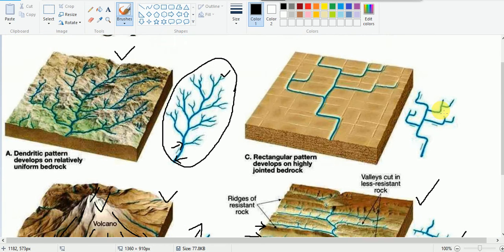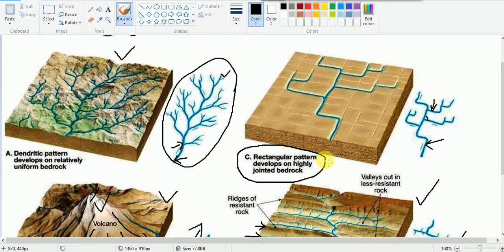Another pattern also there. In this case also, see here, this is the main river, and this is the tributary, and the tributaries join the main river at right angle here, and this is known as rectangular pattern.